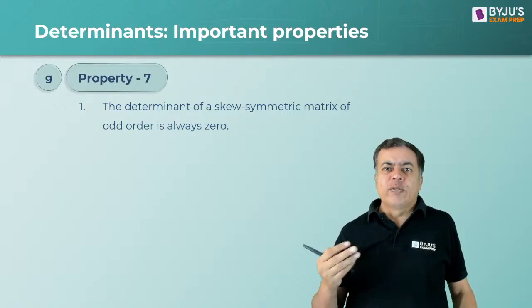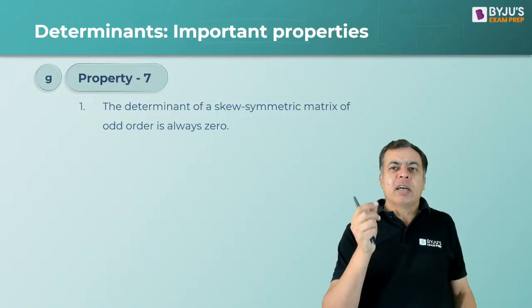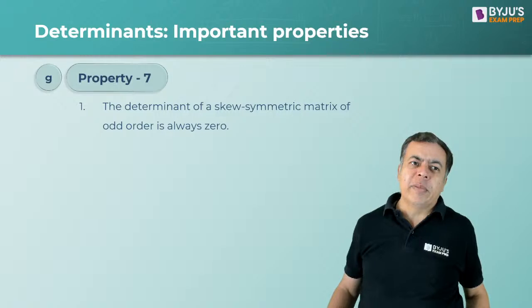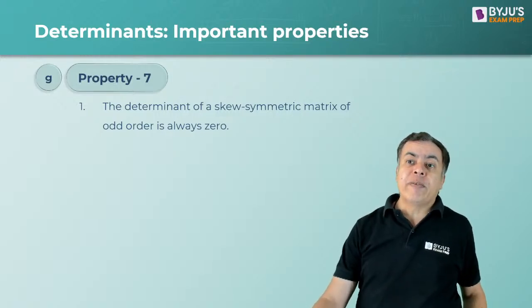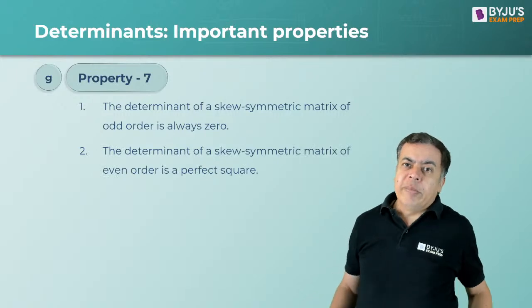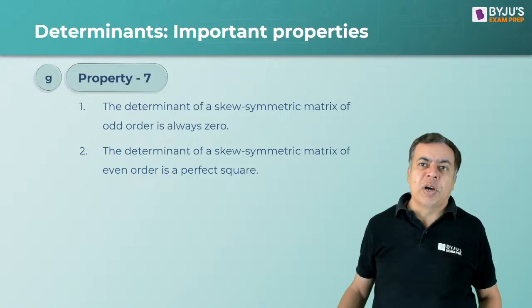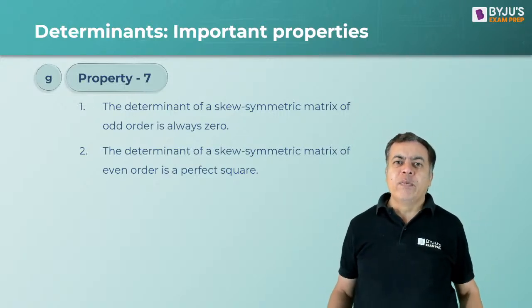So if it is a skew symmetric matrix of order 3 or of order 5, you will get the resultant determinant to be zero, right? Value of determinant will be zero. But if it is an even order, the answer will be a perfect square. Determinant of a skew symmetric matrix of even order is always a perfect square, right? Okay, so these will be very helpful when you answer certain questions.